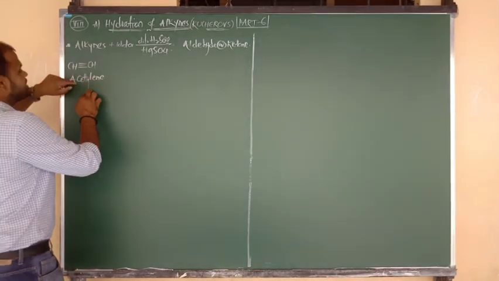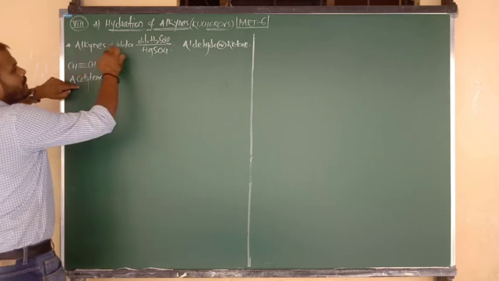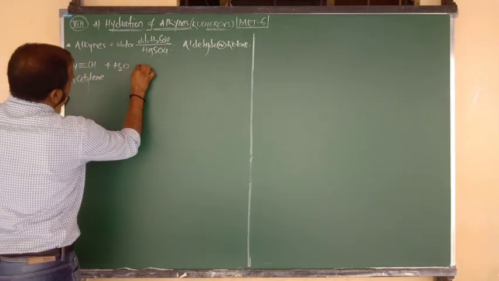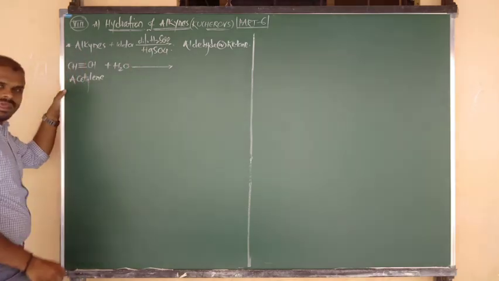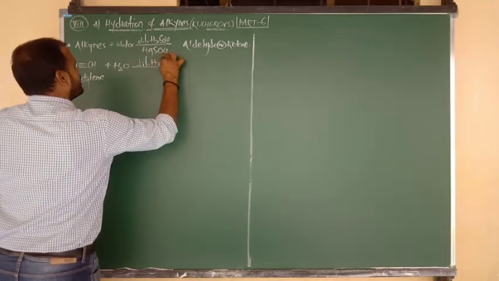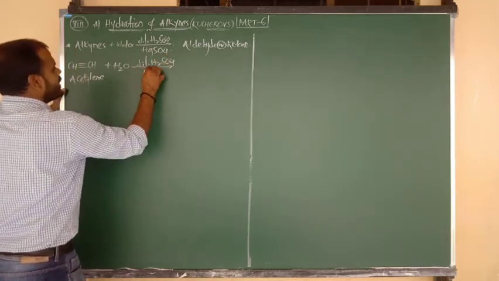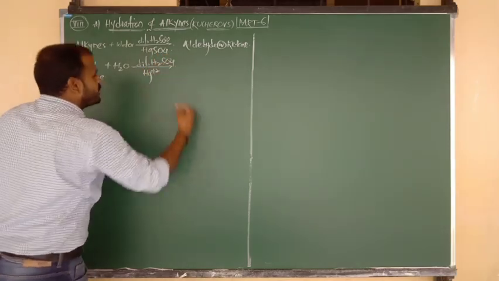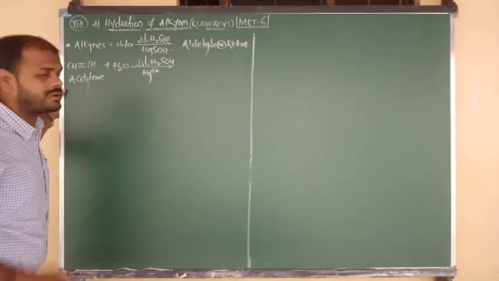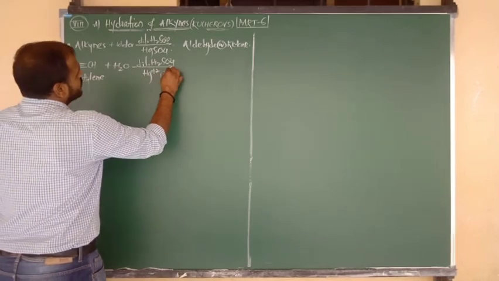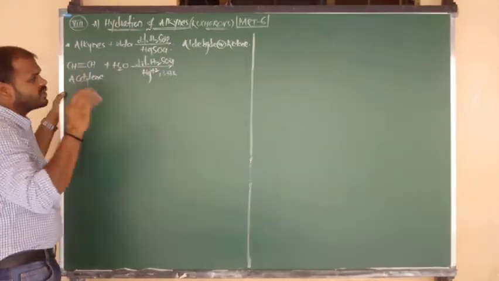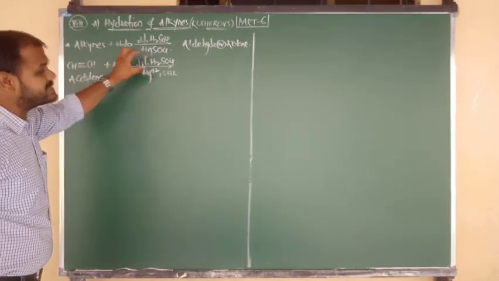Now acetylene or ethyne, upon addition with water. So here I am going to take the formula H2O. Addition of water takes place in presence of dilute H2SO4, and also in presence of mercuric sulfate. Simply you can write Hg plus 2 also, as you wish. If you want, here you can write some suitable temperature also. If you don't write it, it is also fine, as you wish. There is not so much focus on it here, but reagents are important.